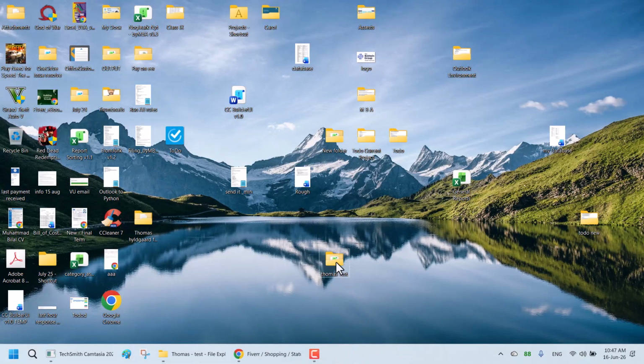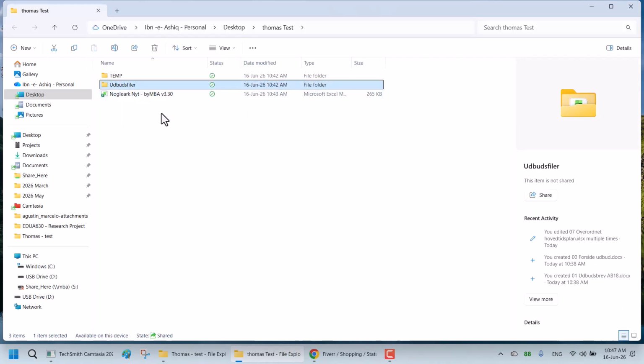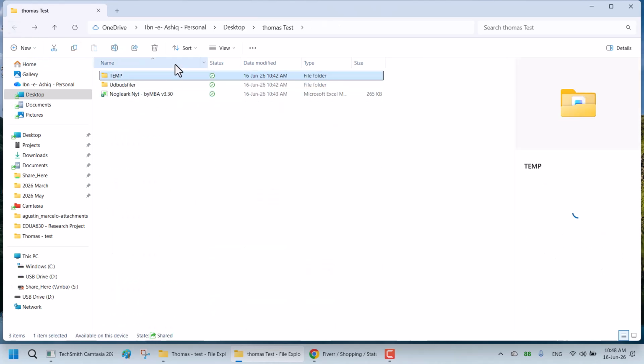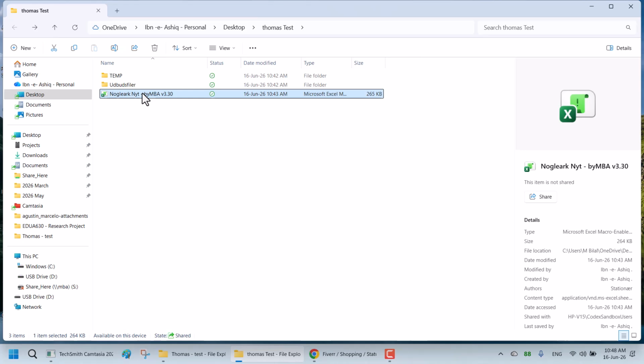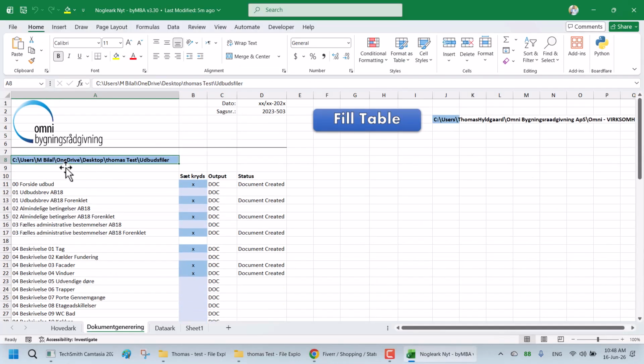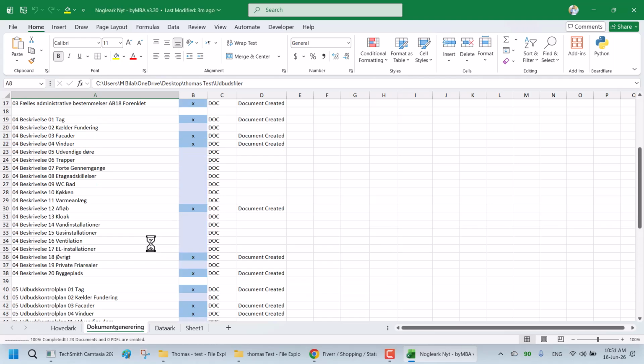I have created another folder on the desktop, which means that this is part of the OneDrive folder. I place both of your Excel and the template file within that folder, making sure that everything is within the OneDrive. Please take a look at this one. This is the OneDrive folder. See, this is working without an error so far. Okay, so it has finished the work.